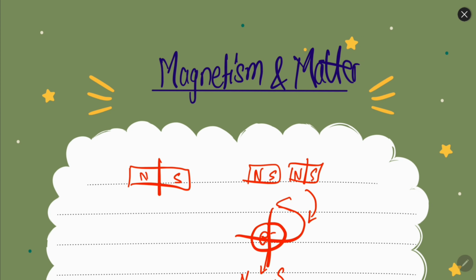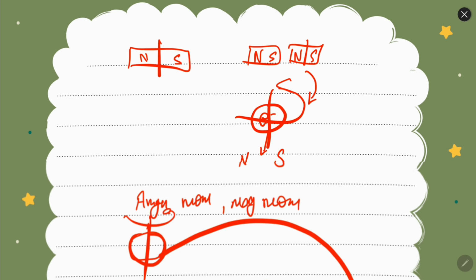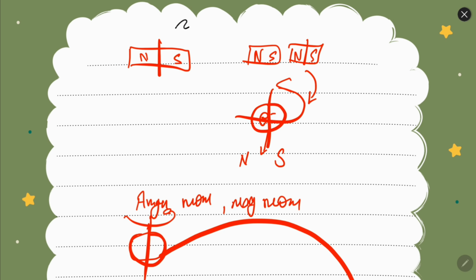So now we will discuss permanent magnets and how magnets are obtained. What is the property which gives rise to the magnetism of any substance? So let's say you have a bar magnet. Now this bar magnet has two poles. One is a north pole and one is a south pole.